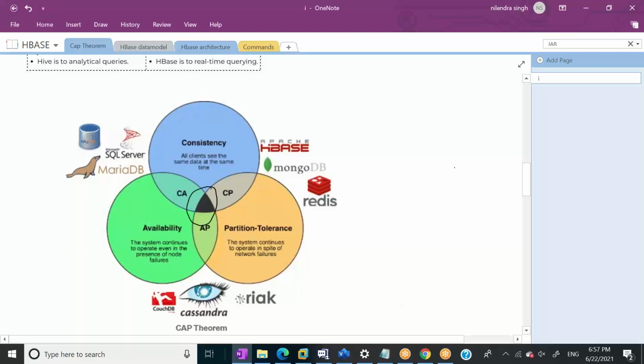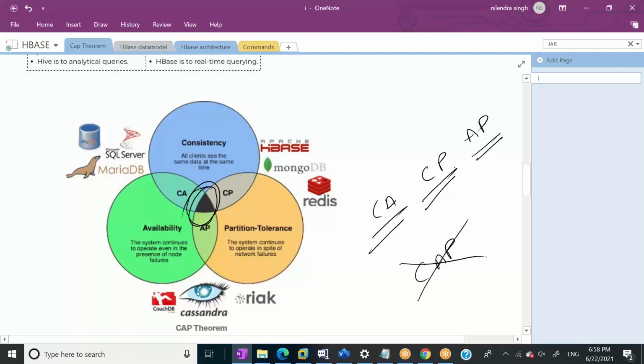All 3 together can't be achieved. You cannot have consistency, availability, and partition tolerance in a single system. We'll call them CA, CP, and AP. Either you can have CA, CP, or AP. You cannot have CAP. That's what the CAP theorem is.